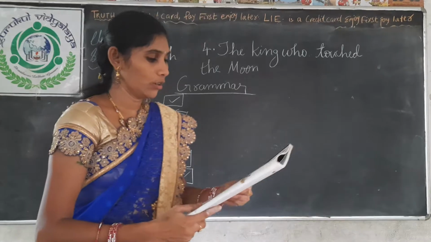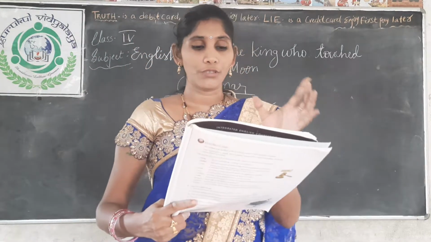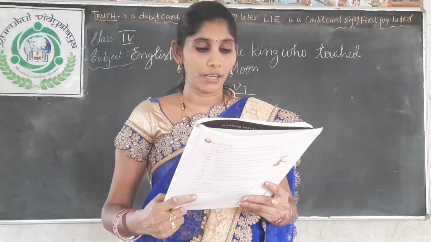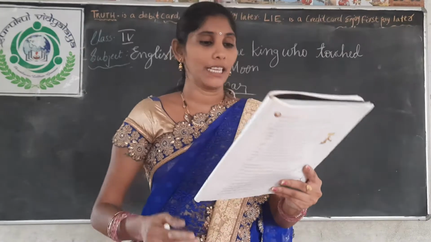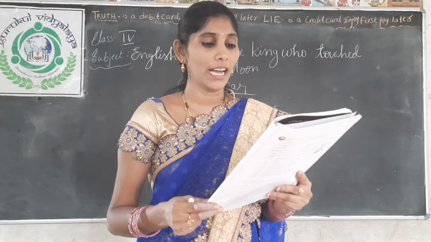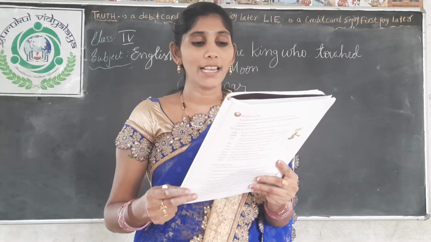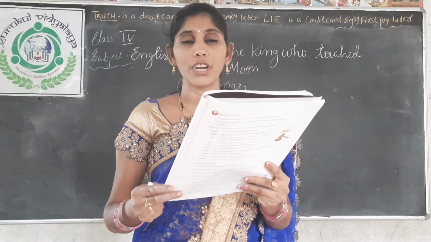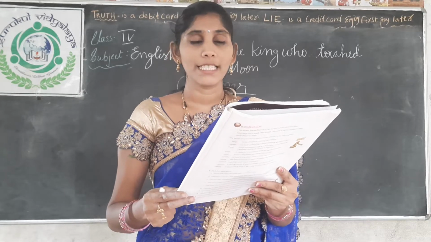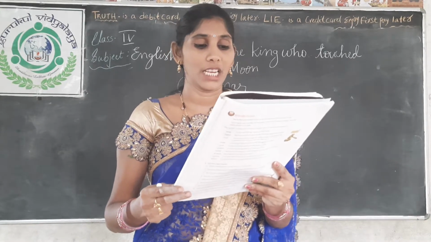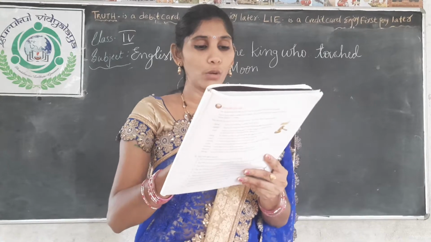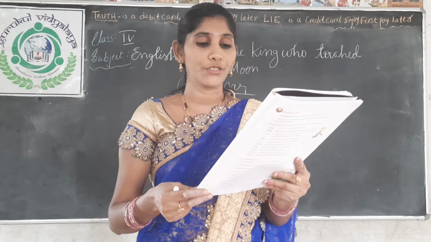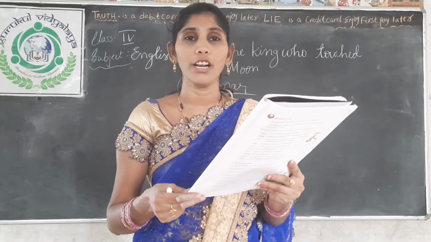Now here is the story. The story of the carpenter is jumbled in order. We have to put it in the right order. What is the first one? The second one is the first one. First, the king asked the royal carpenter to build a tall and sturdy tower. Next, the fifth one will be the second one. The king ordered his soldiers to bring every wooden box they could find.